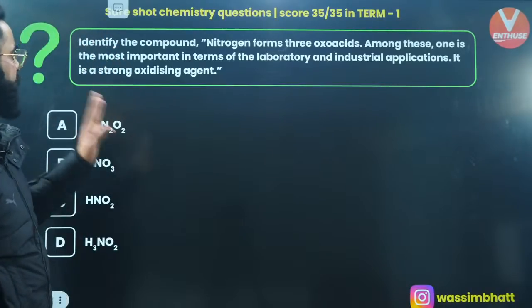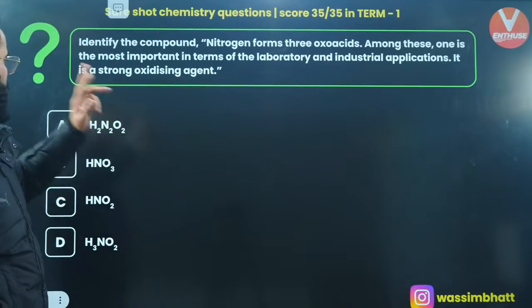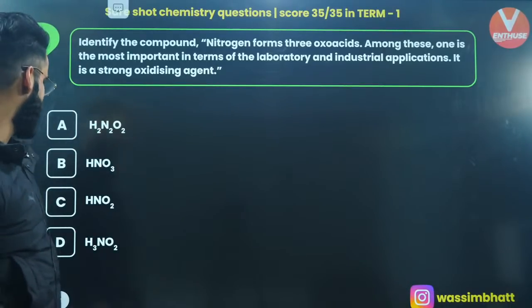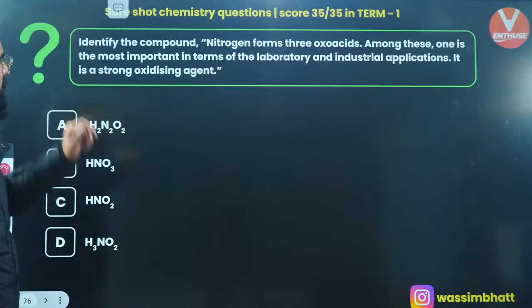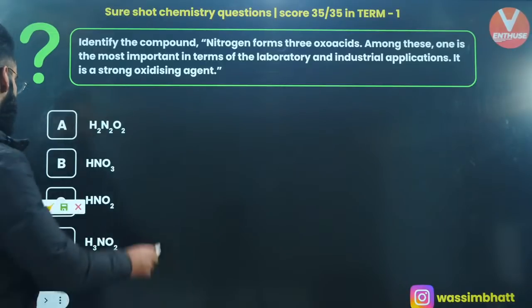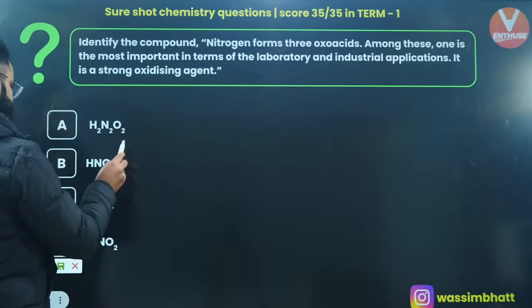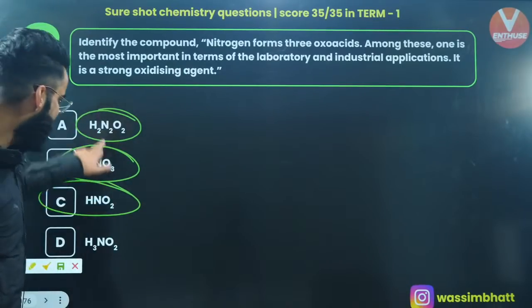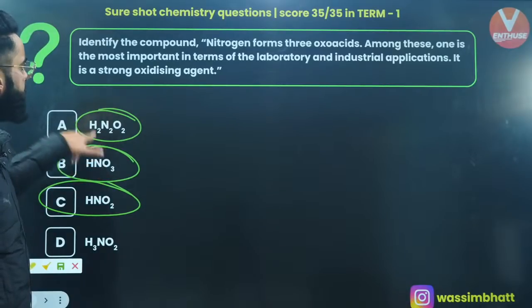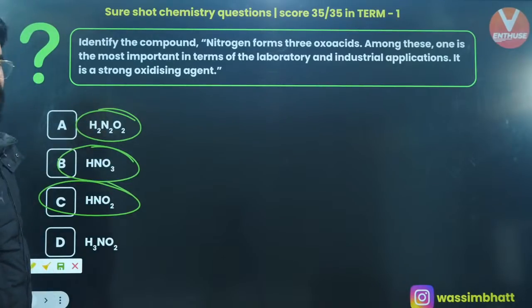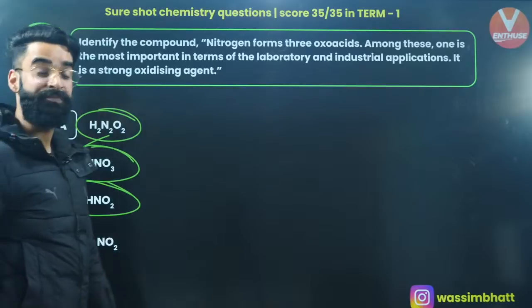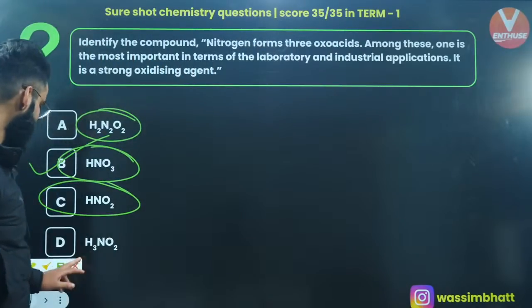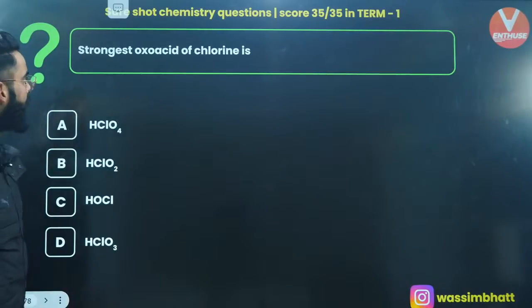One more. Identify the compound. Nitrogen forms 3 oxo acids. Among these, one is most important in terms of laboratory and industrial applications. It is a strong oxidizing agent. So first of all, nitrogen forms 3 oxo acids. This is the first oxo acid, this is one more, and this is one more. Now, among these 3 oxo acids, which one is more important in the laboratory? It's going to be HNO3, which behaves as a strong oxidizing agent. You all are perfectly right. It's option B, absolutely.